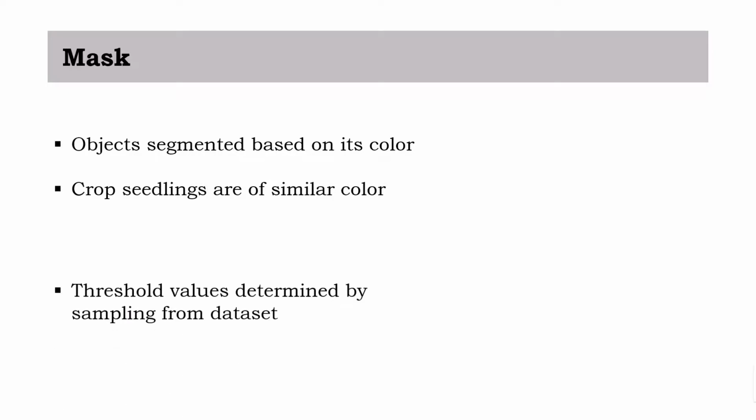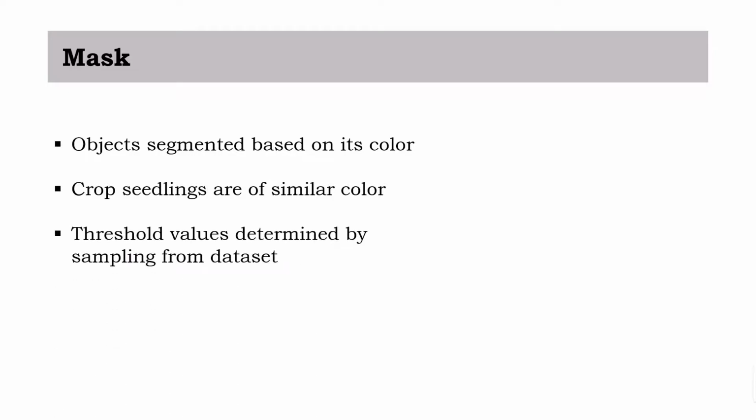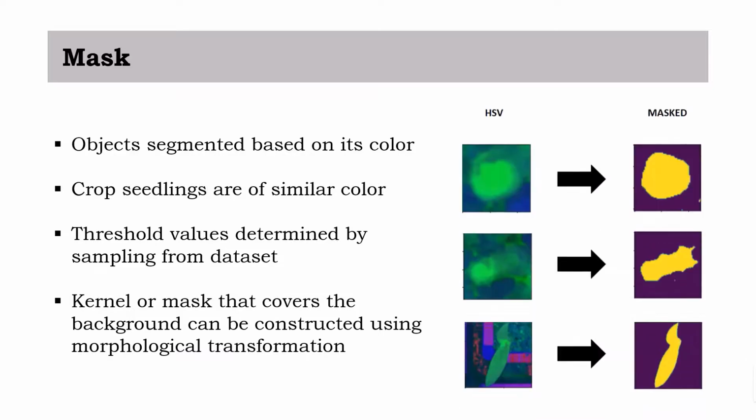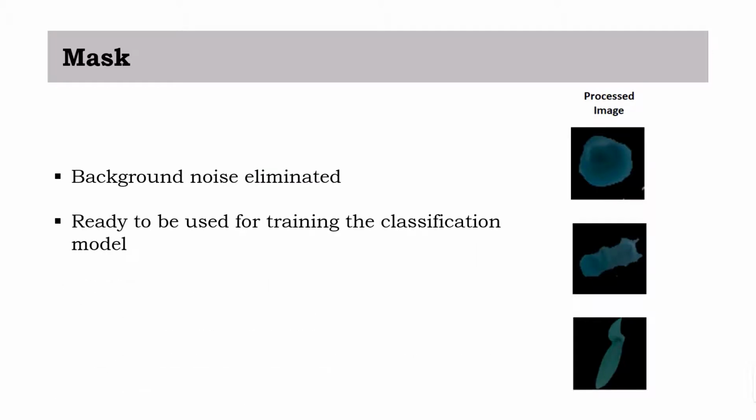With the segmentation of the crop seedling object, a kernel or mask that covers the background can be constructed using morphological transformation. The figure shows a sample of a segmented crop seedling with masked background on HSV color space. Then, the same kernel is applied on the original image to segment the crop seedling object. As seen from the figure, the background noise is completely eliminated, while the crop seedling object is retained, ready to be used for training the classification model.